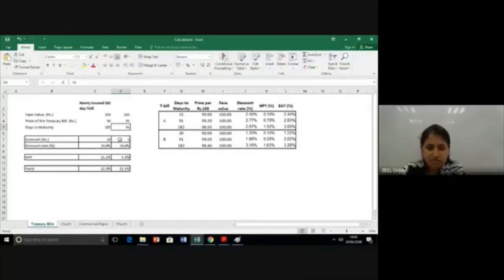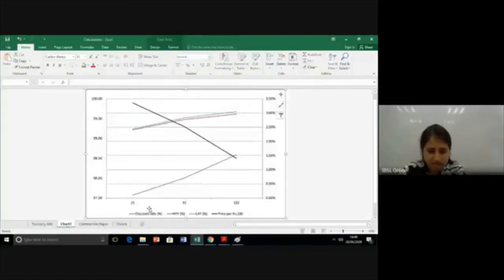When the days to maturity drops, price also increases. Price increases. Why? You can see in this chart. This is another example. I will go through in detail. When the days to maturity is 182, 91, and 15, when it's closer to 0, what happens? The price will keep coming close to 100.